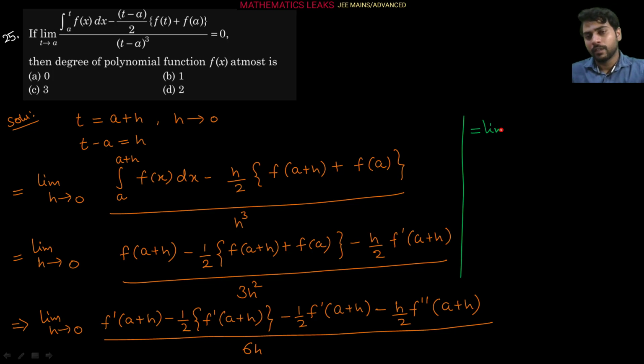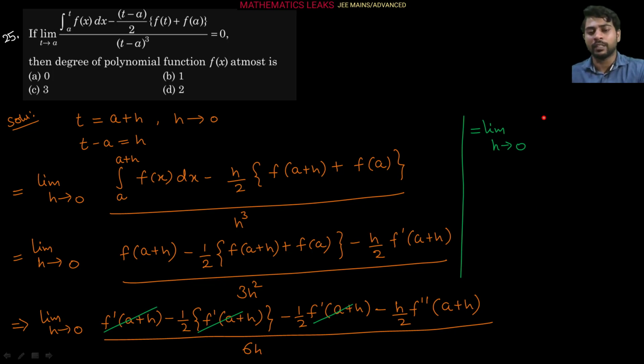limit h tends to 0, and here you can see half of f dash of (a plus h) minus half of f dash of (a plus h), plus f dash of (a plus h), so basically these three quantities get cancelled with each other. Now you can see this is minus of h by 2 into f double dash of (a plus h) upon 6h.